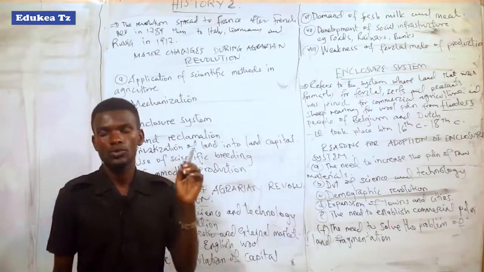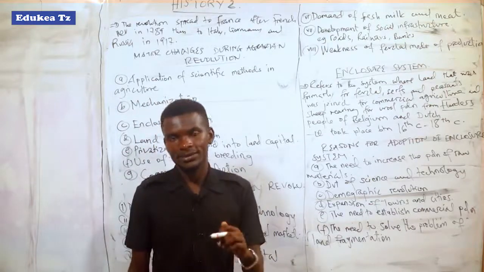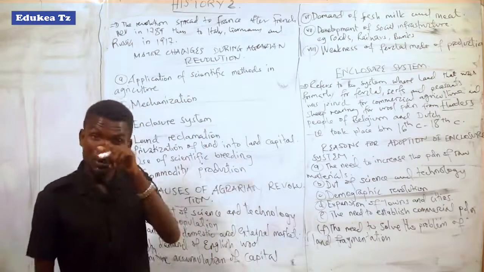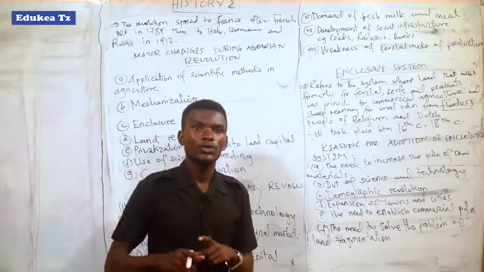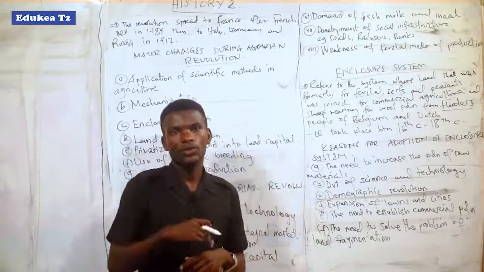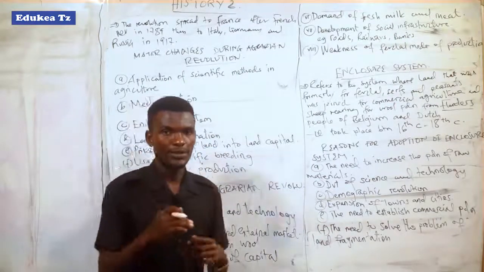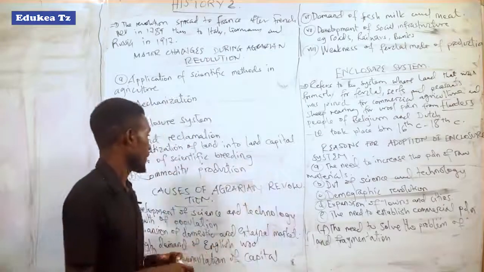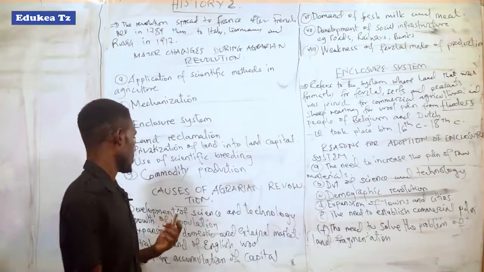So those merchants decided to transport those goods to other areas to search for markets for their ready-made products or goods.